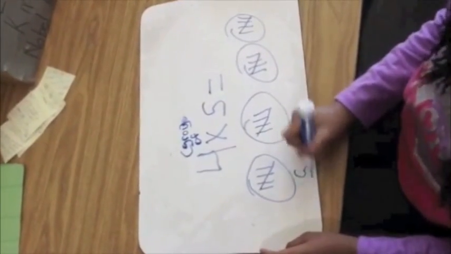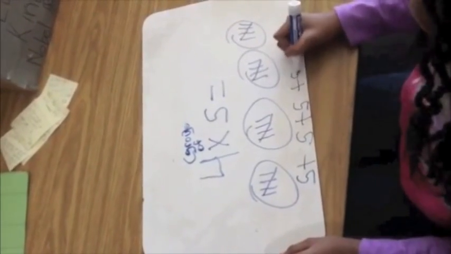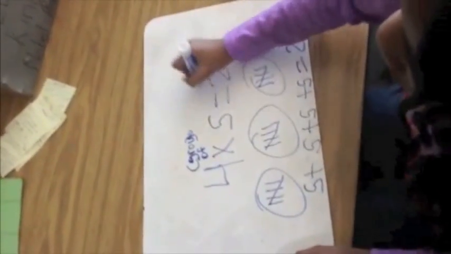And then I would count them, or I would do 5 plus 5 plus 5 plus 5, so 5, 10, 15, 20, and that equals 20. Thanks, Arezi.